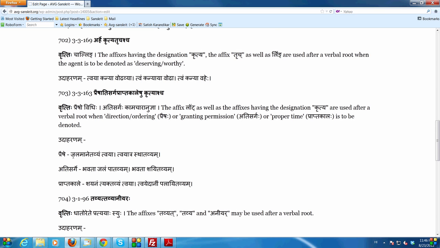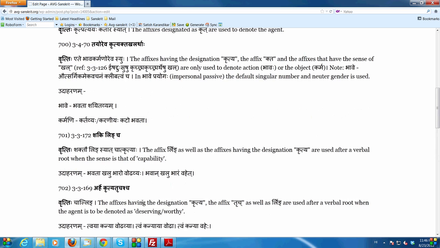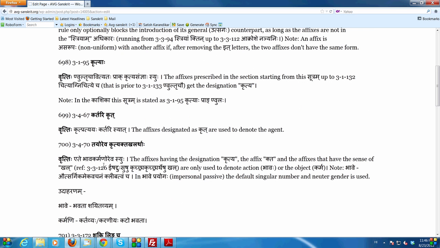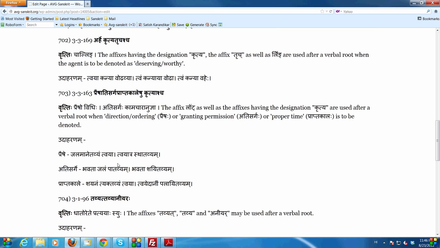Again, let's remind ourselves that the krityaha can be used only in the passive. Always keep that main rule in mind, 3-4-70: tayoreva krityak tak khalarthaha. That is the most important rule here. Most important rule is that the kritya affixes, the kta pratyaha and the khalarthaha pratyaha, are to be used only in bhavakarmanoho, only in the passive. So when you take an example here, you have to make a passive sentence.